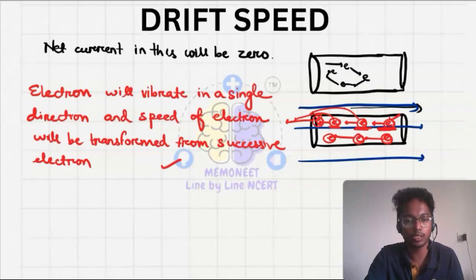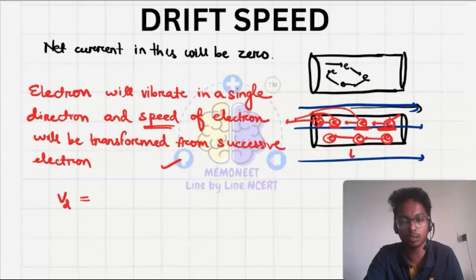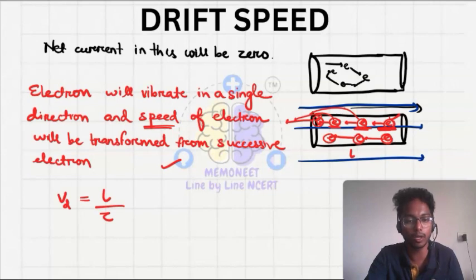So for this we require a large amount of time, and for this the velocity, the speed that it acquires, that is Vd. Let's say this is the drift speed. It is Vd equals, let's say this conductor length is L, so L upon tau. OK, so the drift speed equals L upon tau.